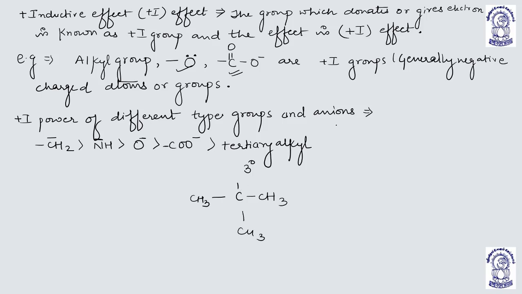This is tertiary alkyl. Then 2 degree secondary alkyl. Then primary alkyl. And then methyl. And then hydrogen. These are the plus I power of different types of groups and anions.